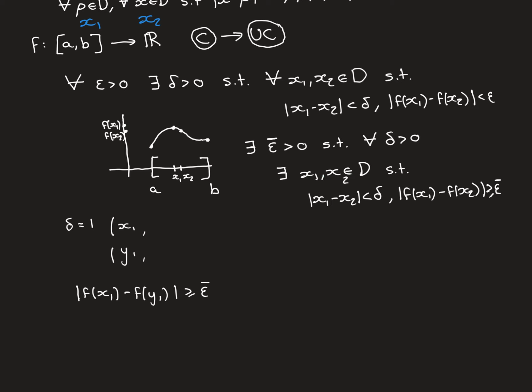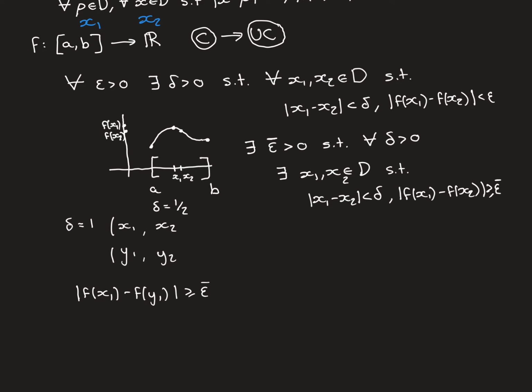Instead, the letters x and y are denoting the two different values from here, and the subscript is denoting the fact that they came from delta equal to 1. And the next ones are going to be x2 and y2, and they're going to come from delta equal to a half, etc. So these two values that are forming the first terms of my two sequences, this is going to be one sequence and this is going to be the other, are a distance apart less than 1, and I've written down here also that their image points are a distance apart greater than or equal to epsilon bar.